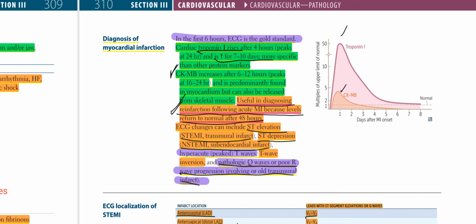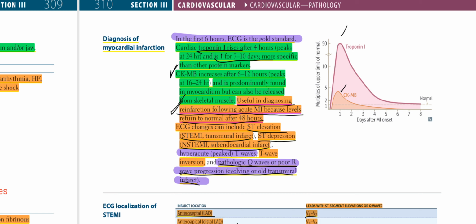ECG changes can include ST elevation, that is, ST-elevation MI, which indicates transmural infarct. ST depression is found in NSTEMI, that is, subendocardial infarct. Also hyperacute peaked T waves, T wave inversion, pathologic Q waves, or poor R wave progression, indicating evolving or old transmural infarct.